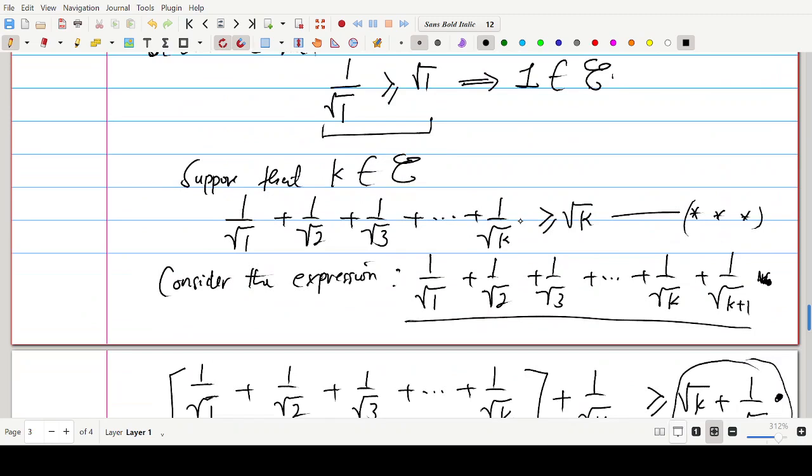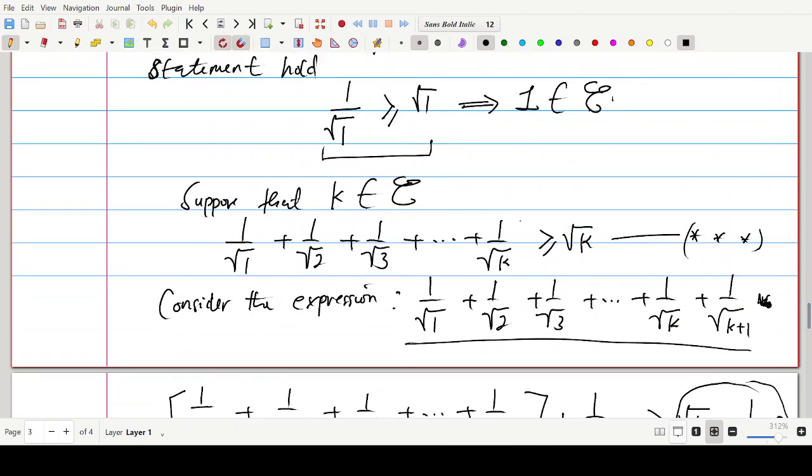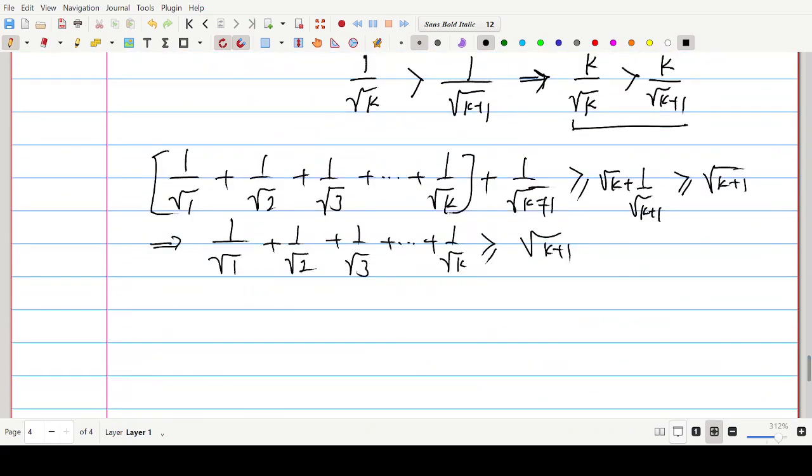We've seen that the assumption of star star star has implied this latter statement we have here. Oh, it's like I omitted something. The parenthesis. Sorry for this. I'll put this first: brackets, plus 1 over root k plus 1, bigger than or equal to root k plus 1.